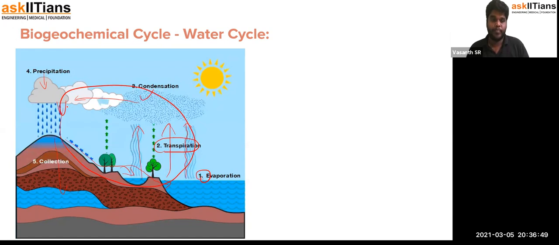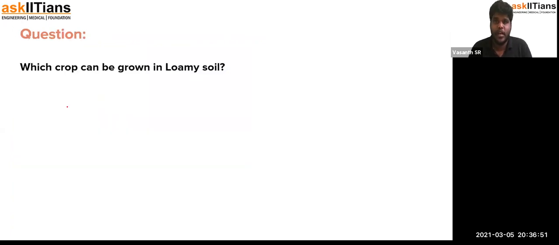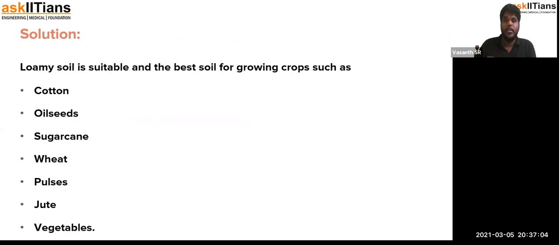Okay. Now we have a few questions to go through. The first is: which crop can be grown in loamy soil? Loamy soil is one of the most important soil varieties used for cultivation. It is very suitable for growing crops such as cotton, oilseeds, sugarcane, wheat, pulses, jute, and vegetables.